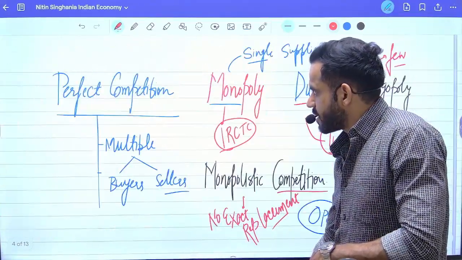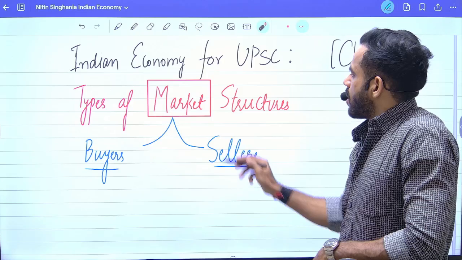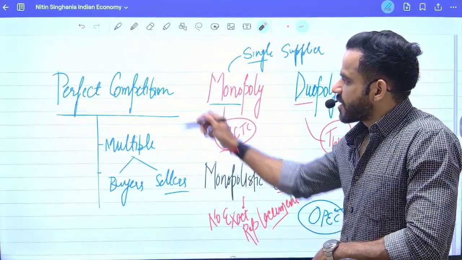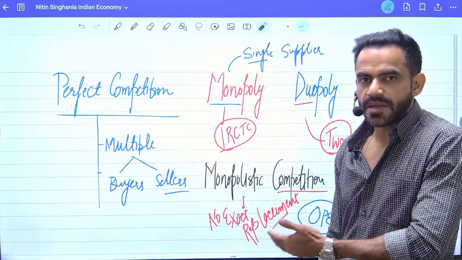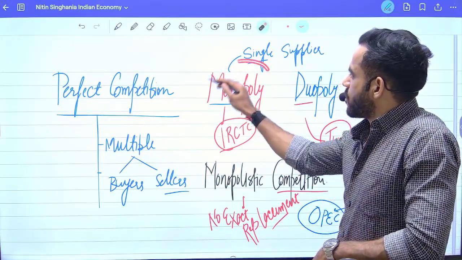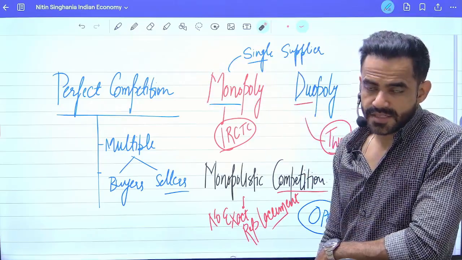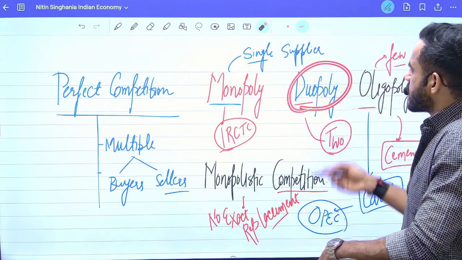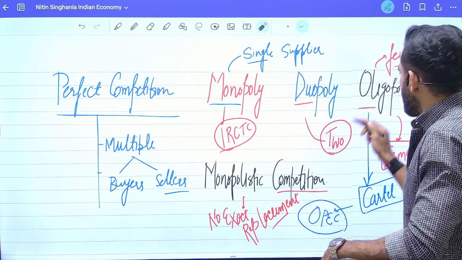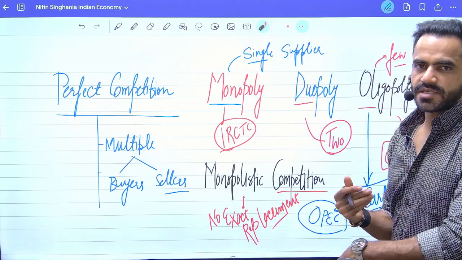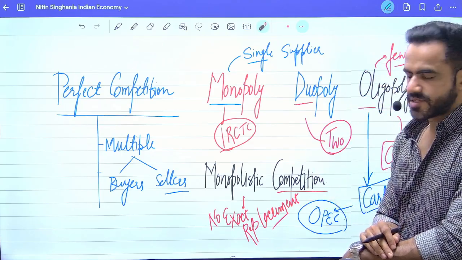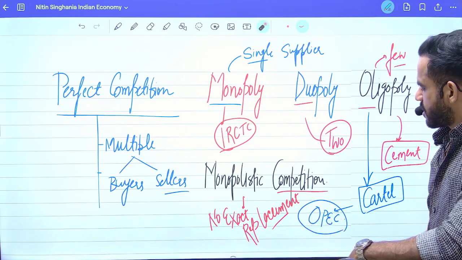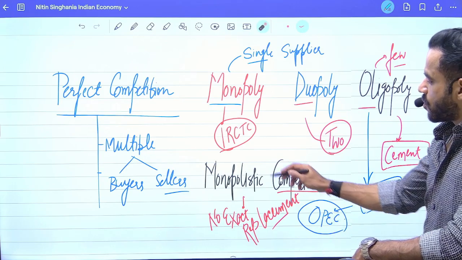So far, we have covered what is a market. A market basically connects buyer and seller. What is a perfect competition market? Perfect competition means there are multiple buyers, multiple sellers. What is monopoly? Monopoly basically means there is a single seller or single supplier, for example, Indian Railways. What is duopoly? There are two sellers or two suppliers who have dominance. What is oligopoly? Oligo basically means there is a limited group of suppliers. If they form a group to manipulate price, that will be referred to as cartelization. An example would be OPEC.